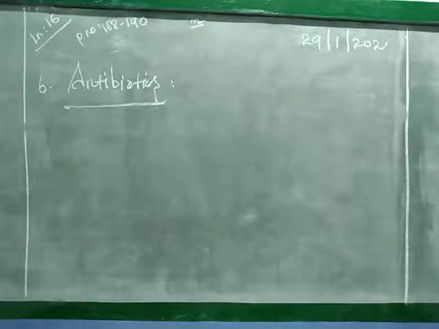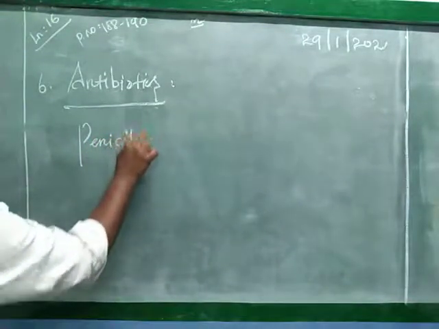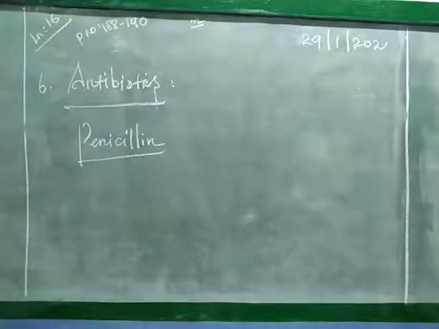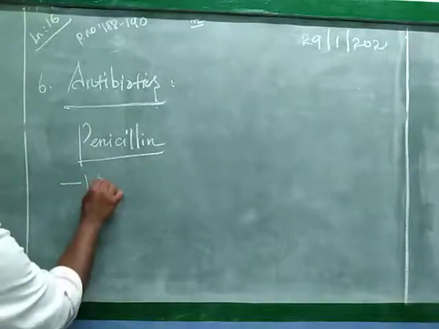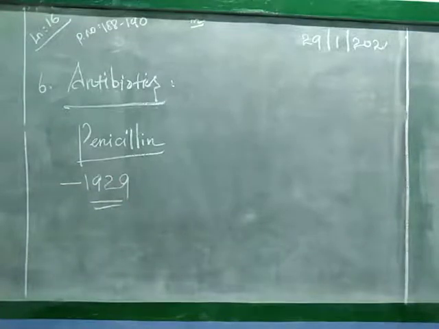The first antibiotic, what is it? Penicillin. Penicillin was discovered by Alexander Fleming in the year 1929, the first antibiotic, from the mold Penicillium notatum.